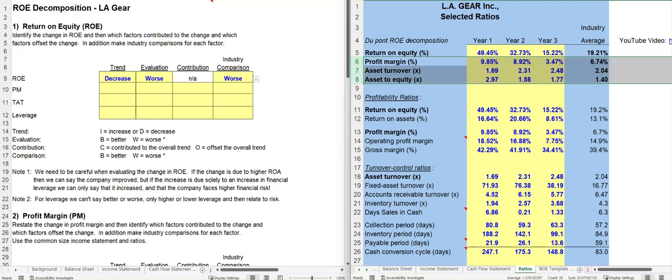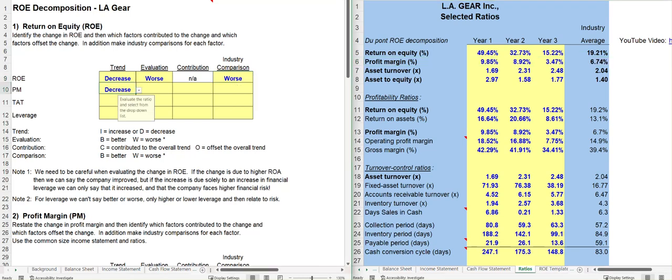Our profit margin decreased over this period of time. We were generating 9.8 cents in profit for every dollar in sales, and that has now decreased to 3.47. So it's decreased, and that's worse, and that falling profit margin contributed to the overall trend. And we are now worse than the industry because the industry average is 6.7 cents in profit for every dollar in sales.